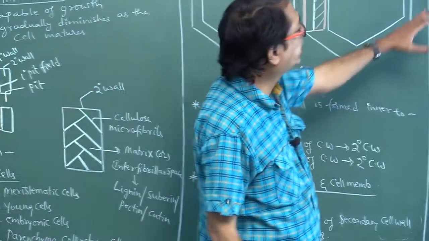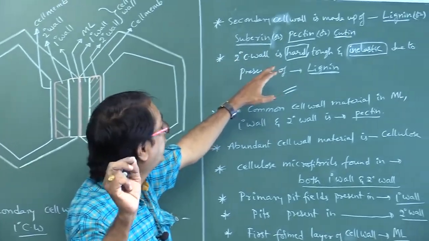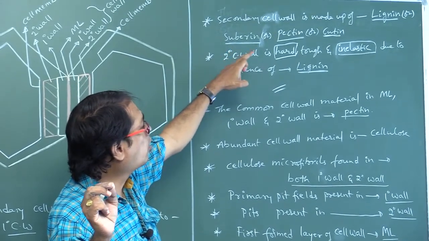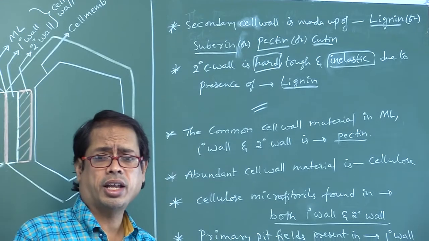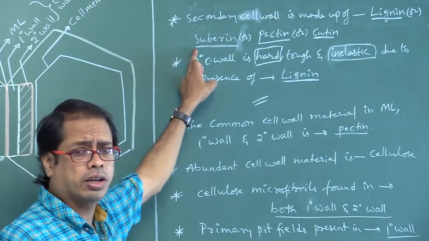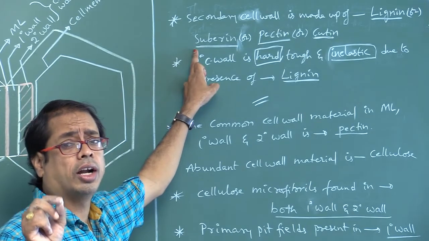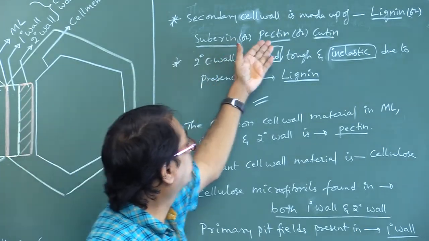Now look at here. Secondary cell wall is made up of lignin or suberin or pectin or cutin. Where do you find lignin? That is xylem. Where do you find suberin? Cork tissue and endodermal cells. Pectin is not in the syllabus.